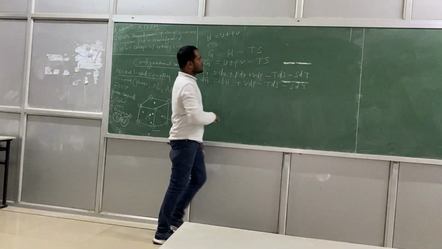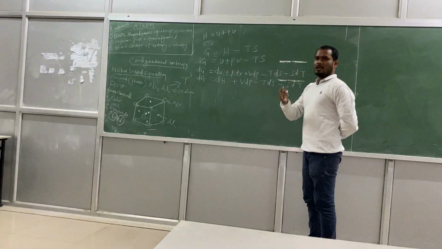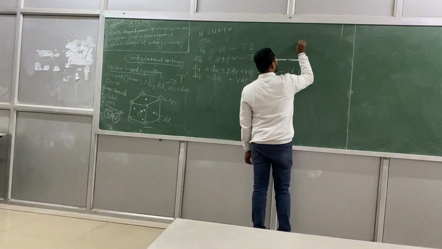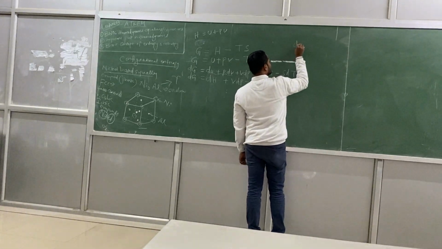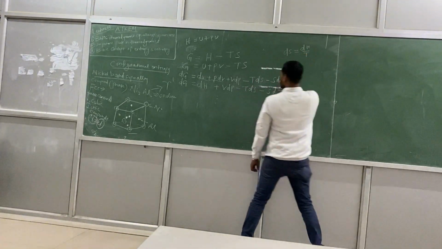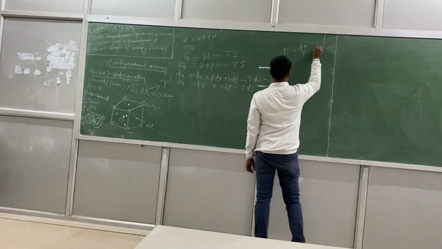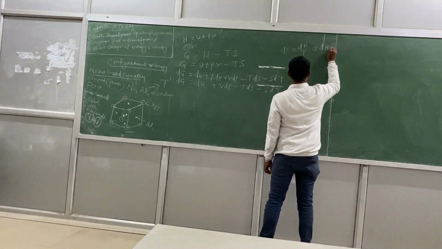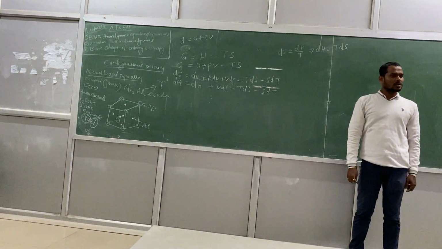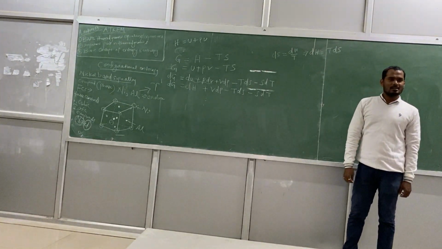And we know the expression already, the relationship between Cp, enthalpy and entropy. Already you've seen that, right? So we know that dS is equal to dH by T, right? This implies I can write dH is equal to TdS. Yes or no? Okay. Fine.